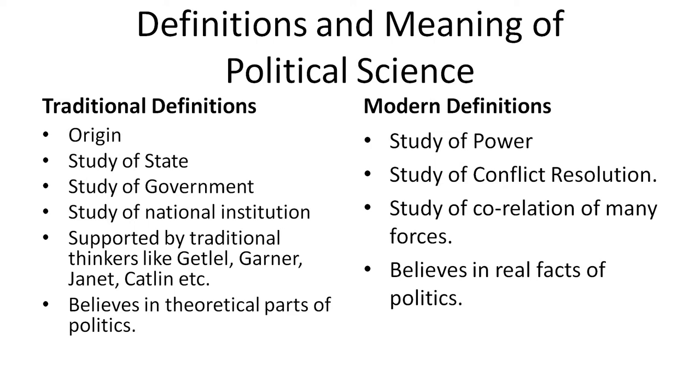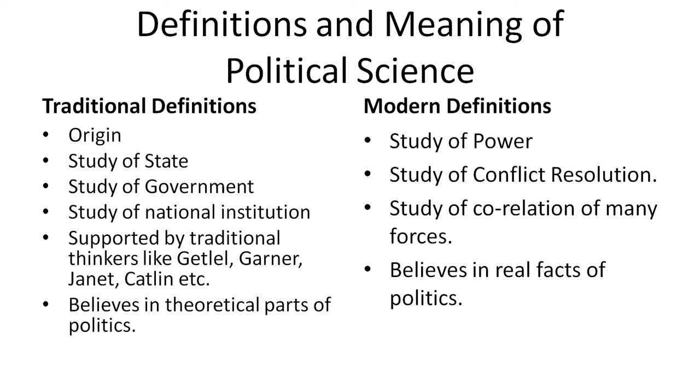As far as the traditional definition is concerned, it includes the origin, the study of the state, the study of government, and the study of national institutions, and it is supported by various traditional thinkers. To name some: Gettel, Garner, Janet, Catlin, and many more such traditional thinkers. The traditional definition basically believes in the theoretical part of politics.